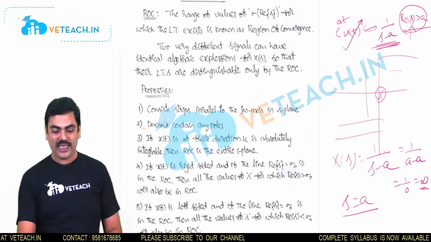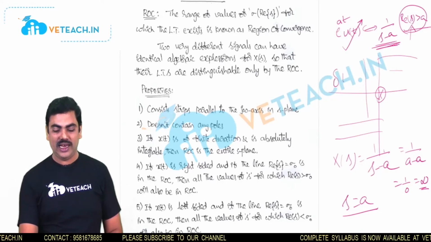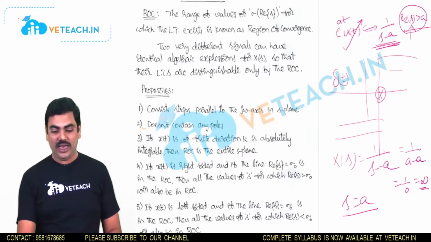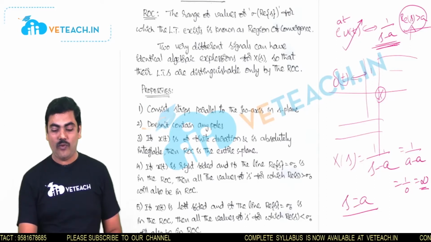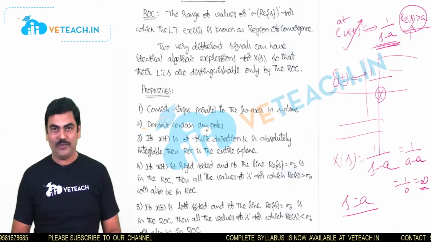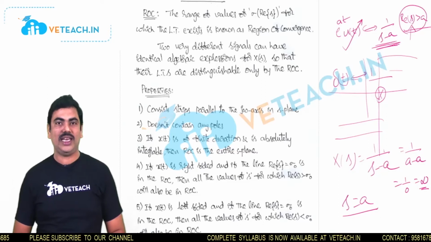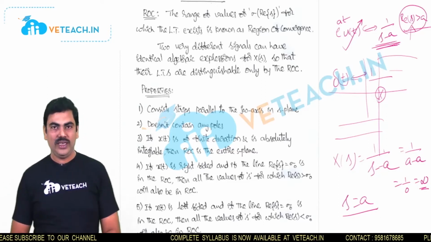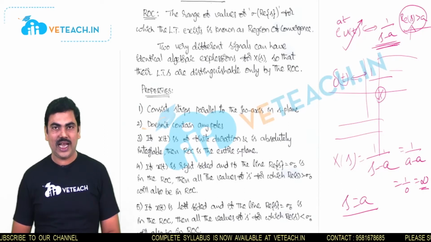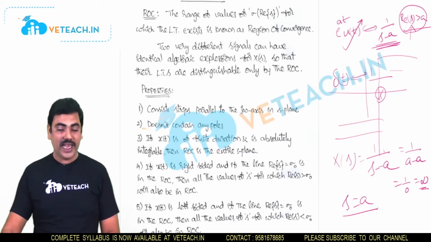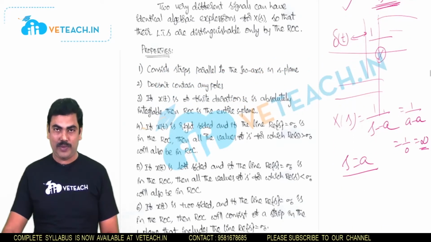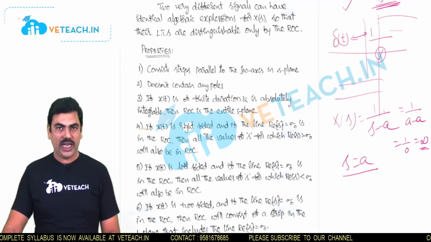And similarly, let us say the finite duration signal, impulse signal delta of t. For this delta of t, the Laplace transform is 1 irrespective of s value. So for this finite duration signal delta of t, we can say the ROC is the entire S-plane. So whenever the signal is of finite duration and is absolutely integrable, the ROC is the entire S-plane.